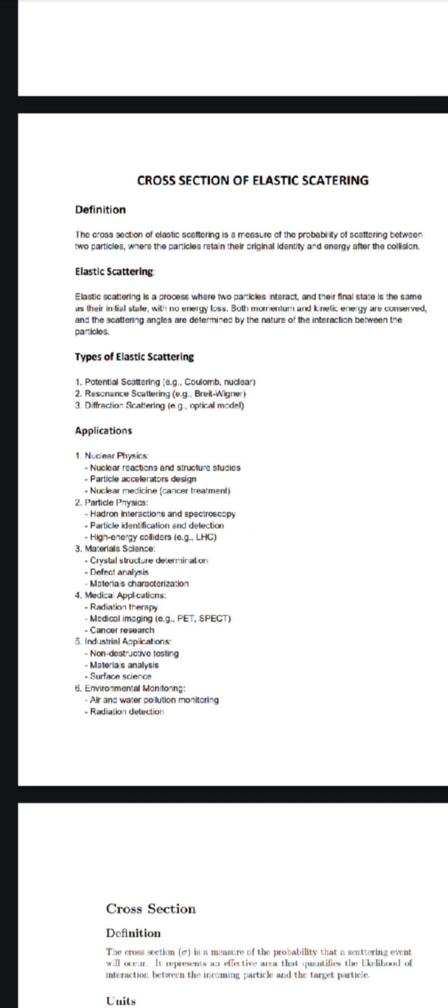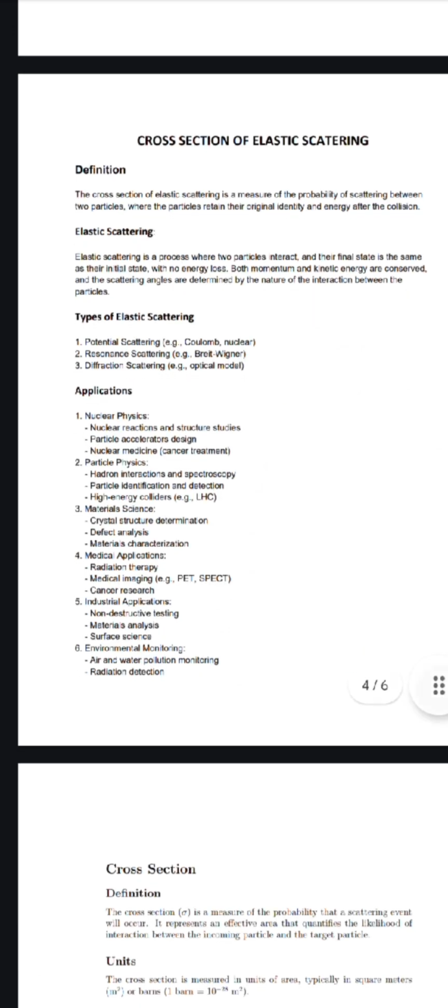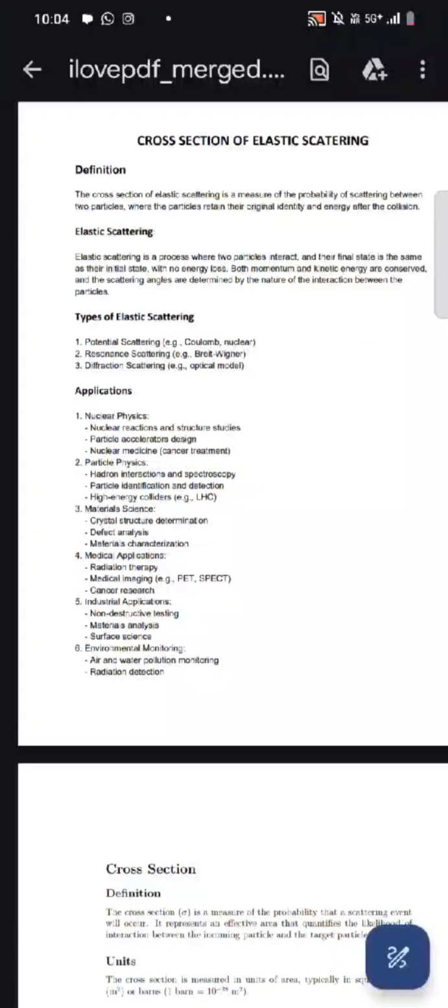The momentum and kinetic energy are conserved there, and the scattering angles are determined by the nature of the interaction. There are actually three types of scattering: potential scattering, for example Coulomb or nuclear, resonance scattering, and the third one is diffraction scattering.